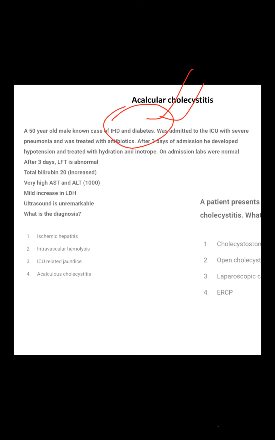After 3 days of admission, he developed hypotension, and then he was hydrated and treated with inotropes. After 3 days of admission, his LFTs got deranged, in which total bilirubin, AST and ALT were raised, and LDH was also raised.